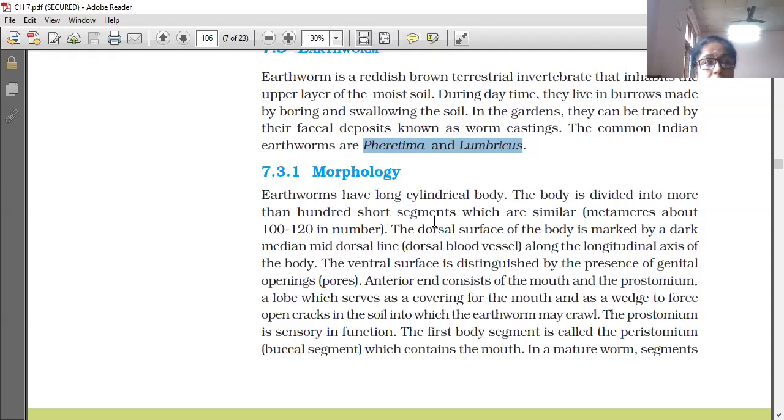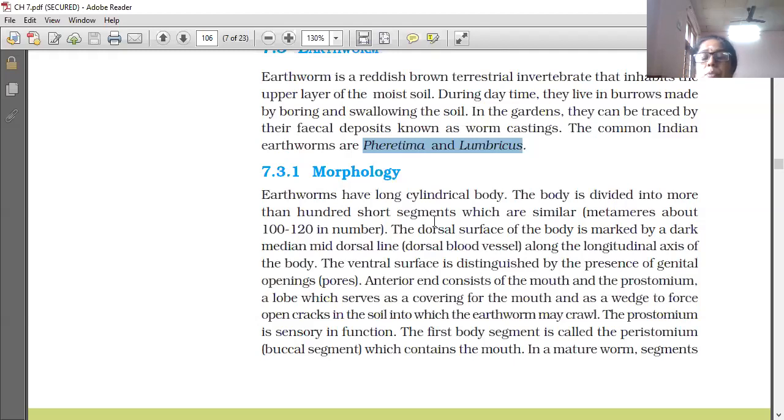Metameric segmentation we had learned in phylum Annelida, because earthworm belongs to phylum Annelida only. So in phylum Annelida we already learned the metameric segmentation. Metameres are 100 to 120 in number. It varies from 100 to 120.